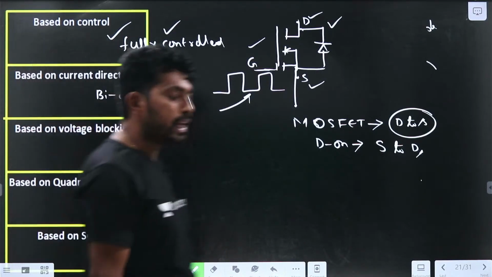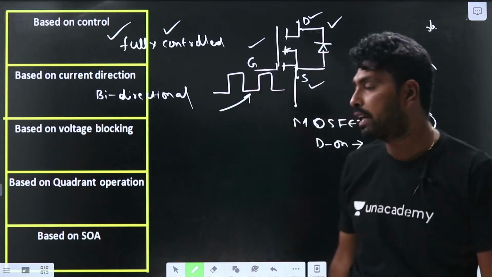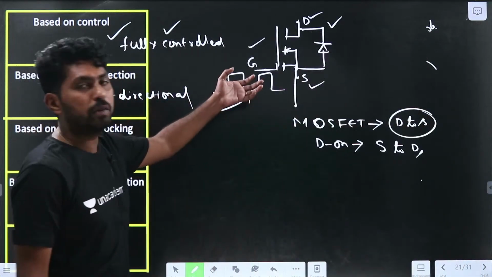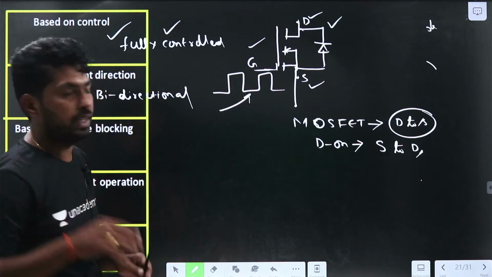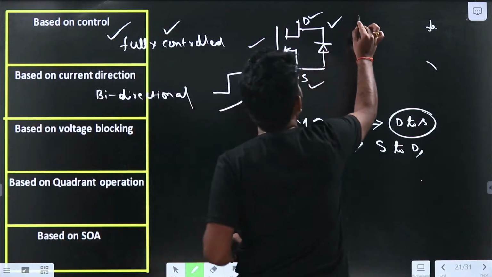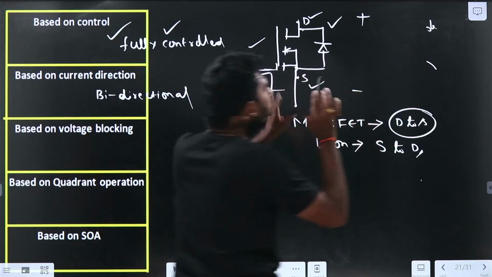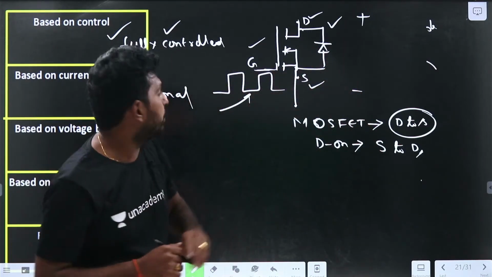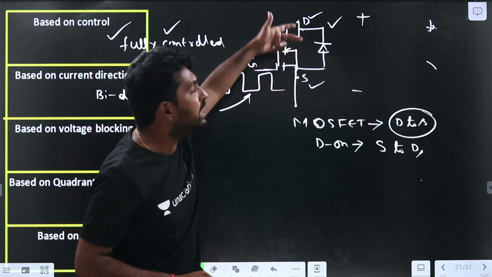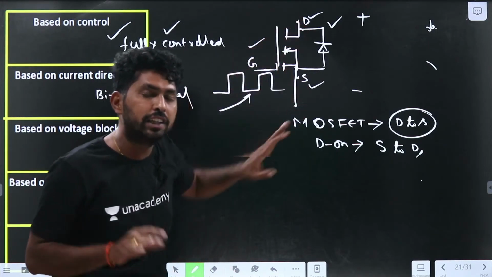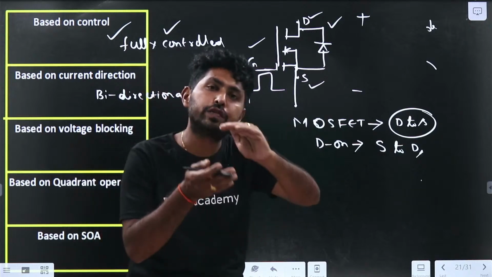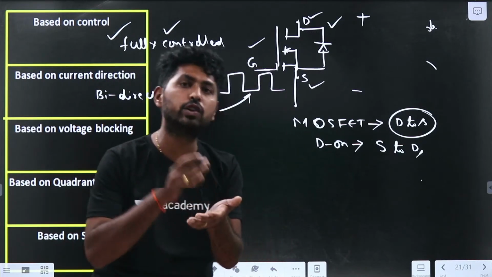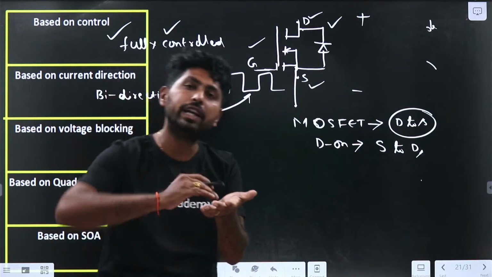So based on voltage blocking, it can block the positive voltage. Observe here. Let me take the reference polarity to be plus, minus. If the drain is connected to the positive and the source is connected to the negative, the MOSFET is in the forward bias condition. Is forward bias sufficient to turn on the MOSFET? No. We need to supply the gate pulse.